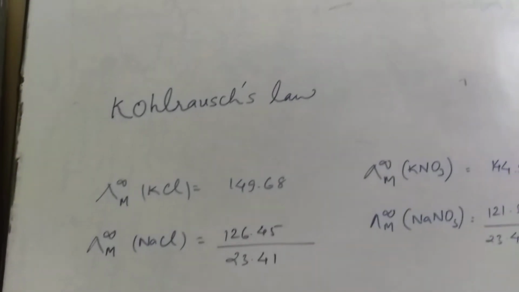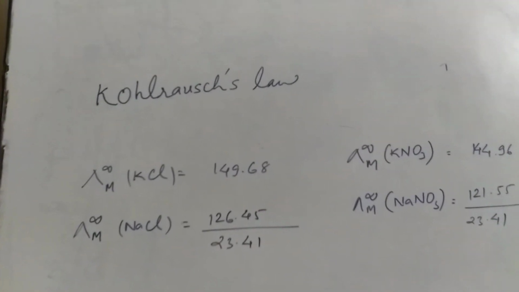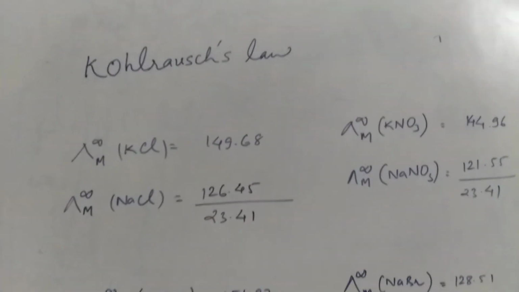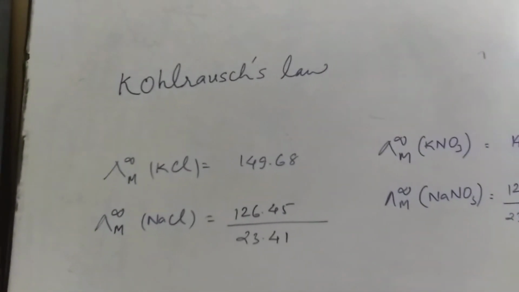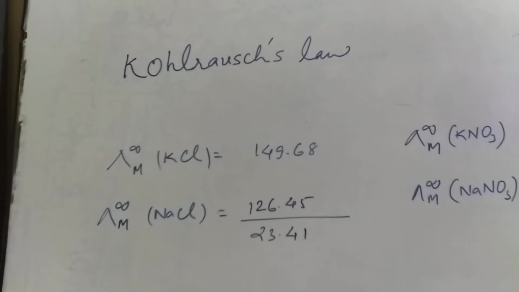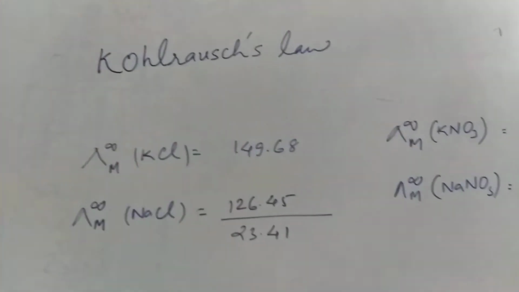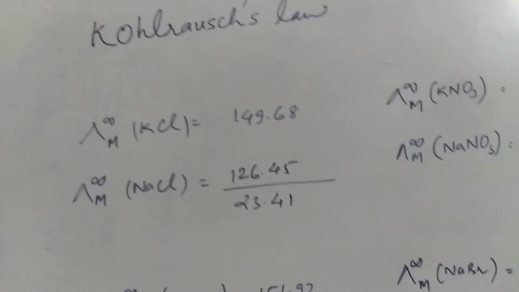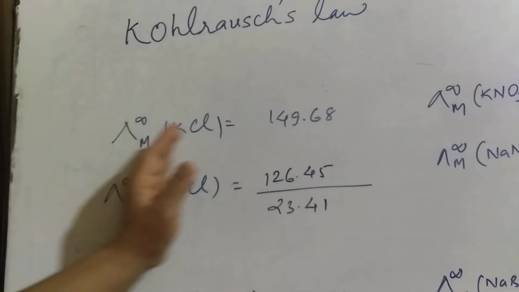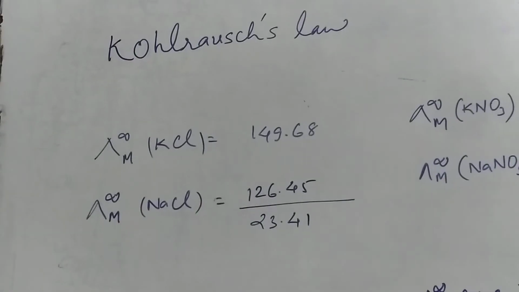Now children, this is a new topic. This is Kohlrausch law. It is also known by the name the law of independent migration of ions. Kohlrausch law, or you can say the law of independent migration of ions. Now there are certain things I have written in front of you.